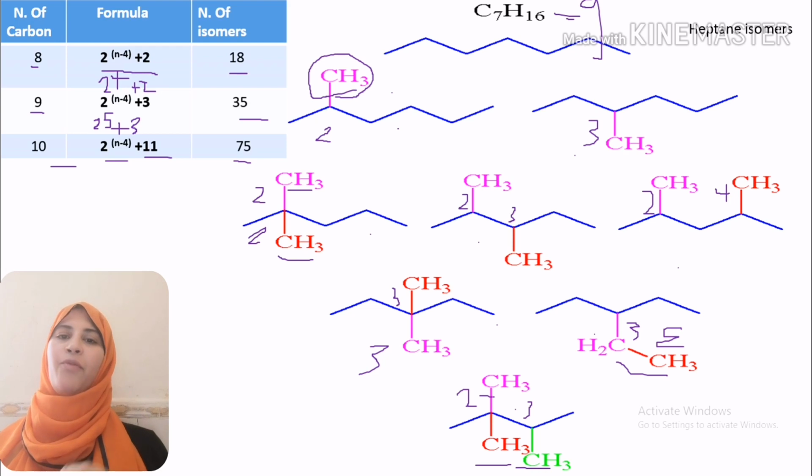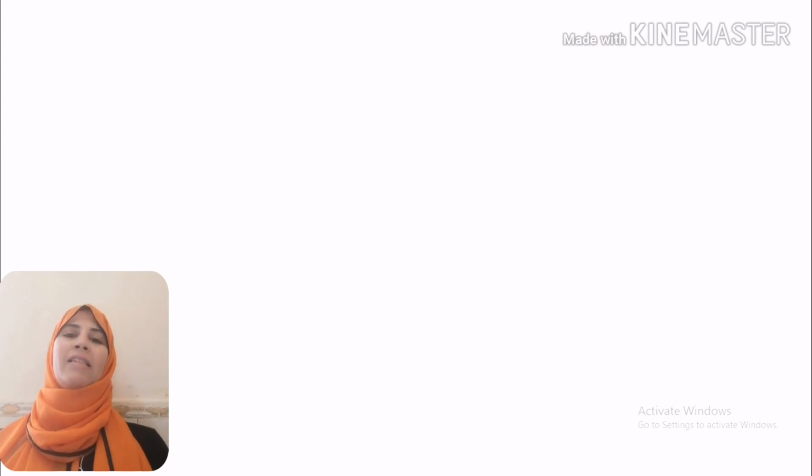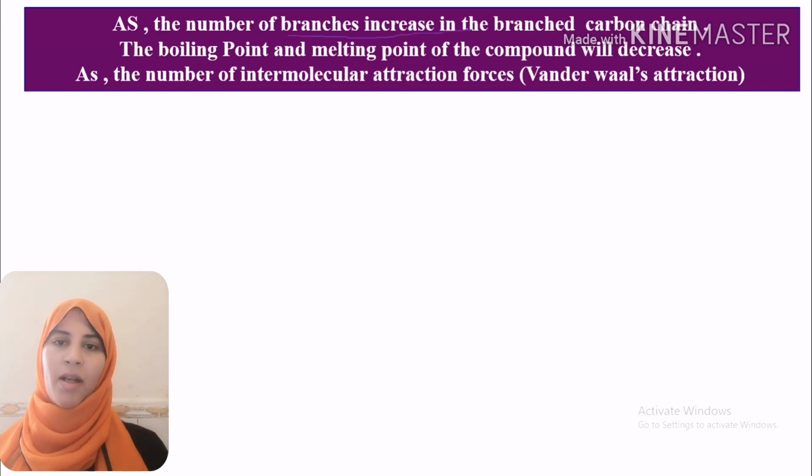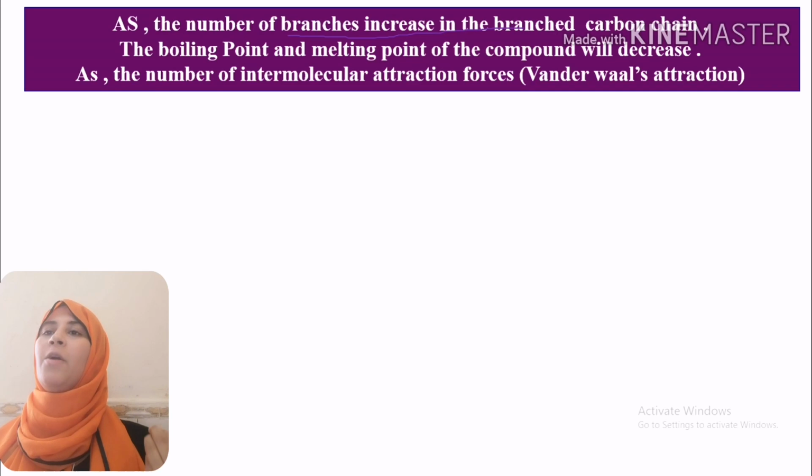At last, I have one important piece of information. Please take care of it. As the number of carbon branches increases in our molecule, the boiling point and melting point of the compound will decrease.